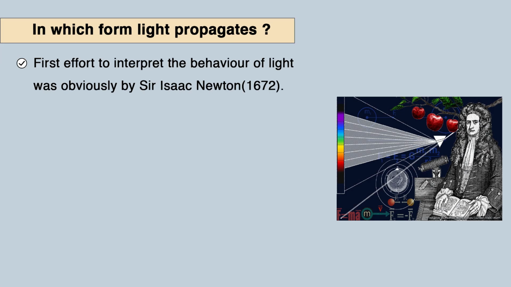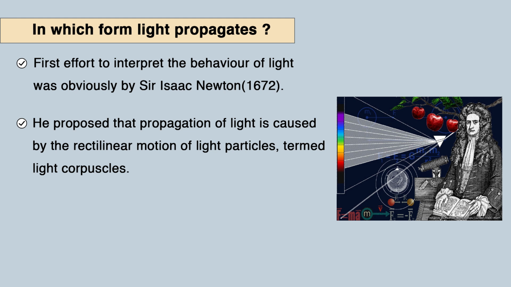Now, the question is in which form light propagates, and what light is actually made up of. The first effort was by Sir Isaac Newton, obviously a great scientist known for his gravitational theory and other things. He made the first effort to explain and interpret the behavior of light.